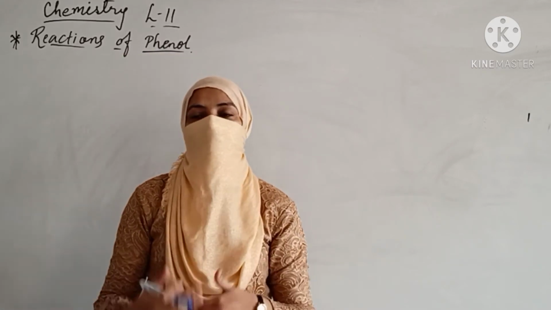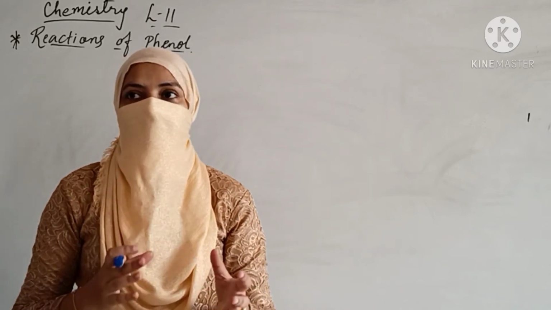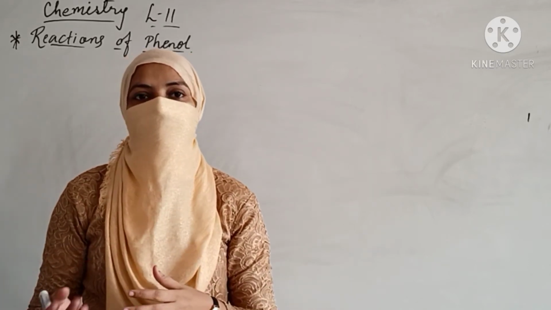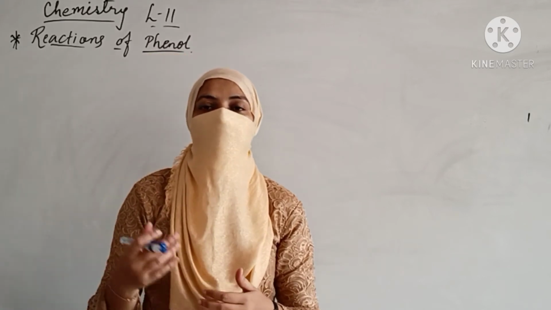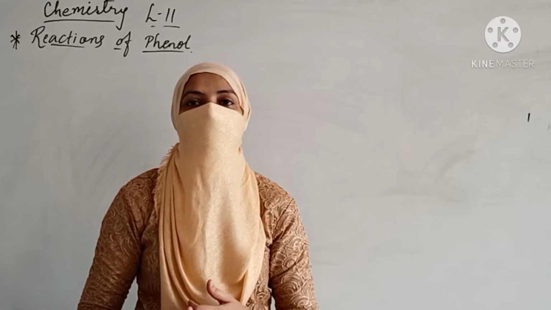So dear students, when we talk about the reactions over here, we are able to see that when we talk about the alcohols, they were able to give you the electrophilic as well as the nucleophilic reactions. Fine.